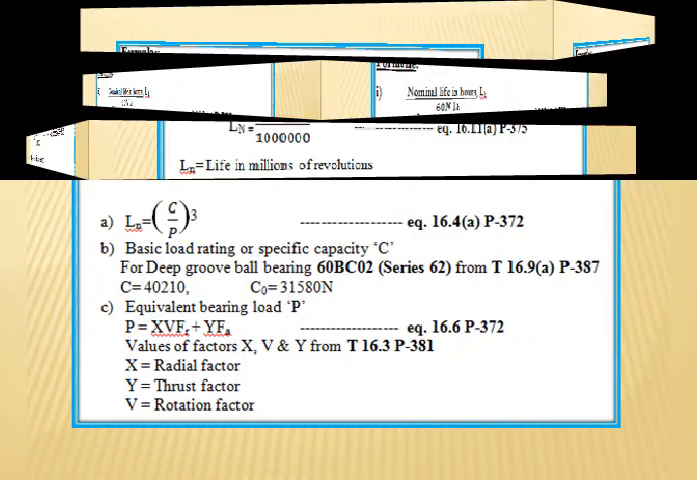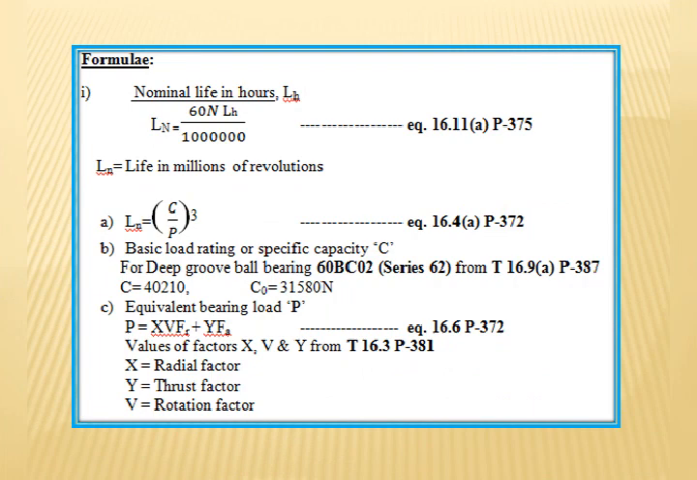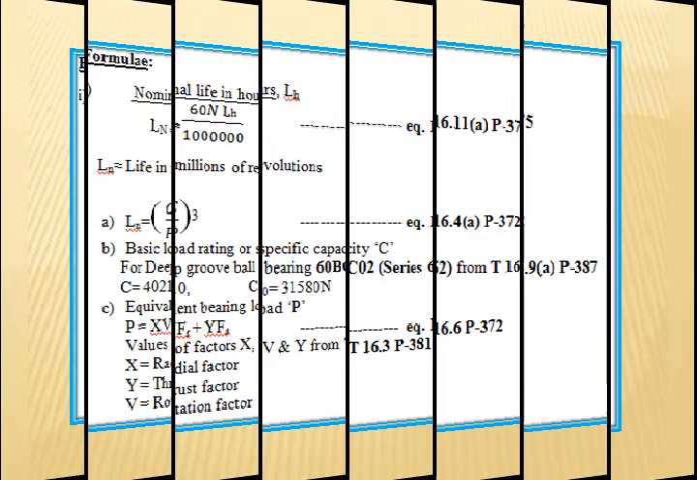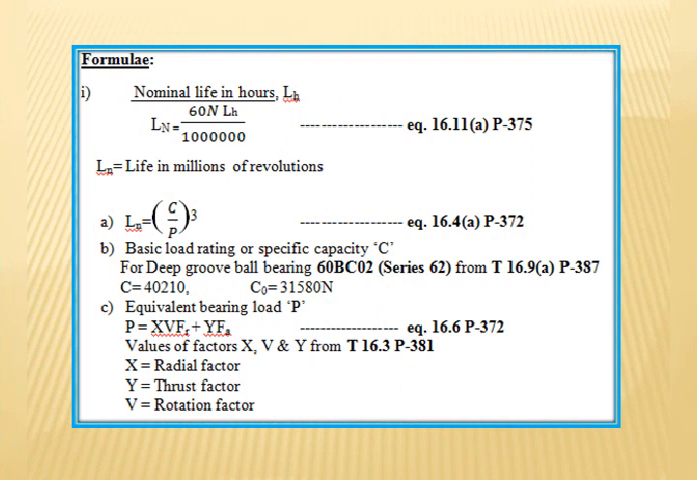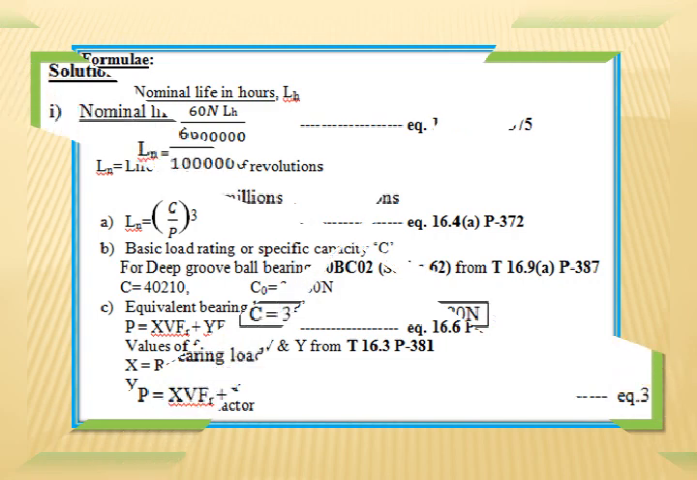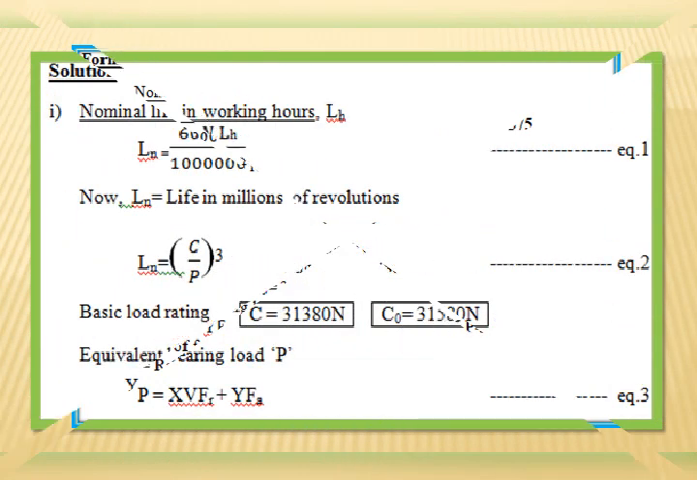Next, equivalent bearing load P. P is equal to X into V into Fr plus Y into Fa, by referring to page number 372, equation 16.6, and values of factors X, V and Y from table 16.3, page 381, where X, Y, V are radial, thrust and rotation factors respectively. These are the various equations required.